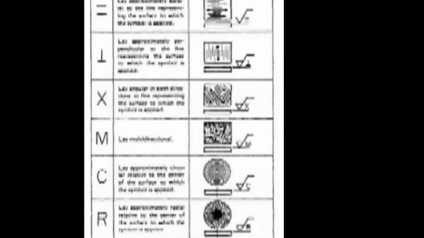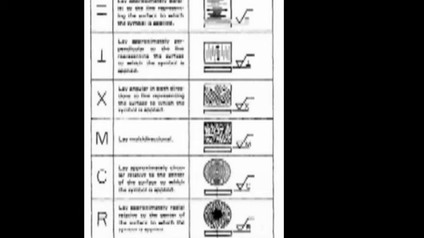Lay approximately circular, related to the center of the surface to which the symbol is applied. Example, facing on the lathe. So those circular patterns will be observed. Okay, so lay circular is C.